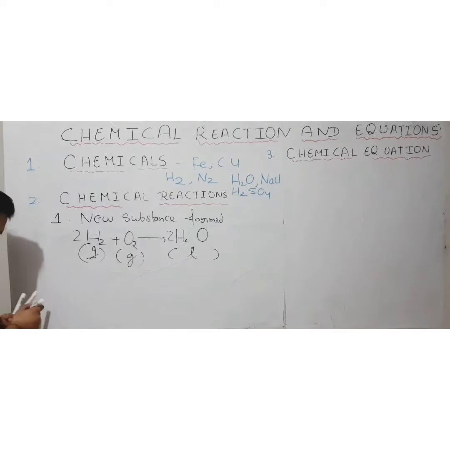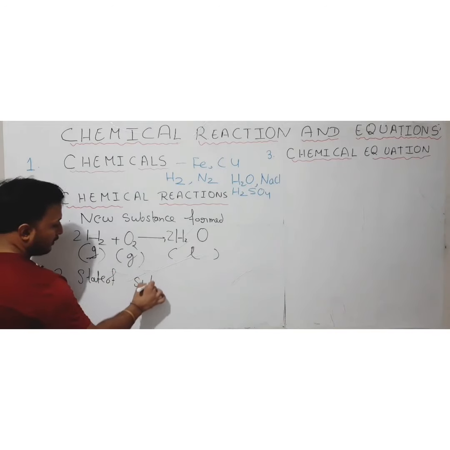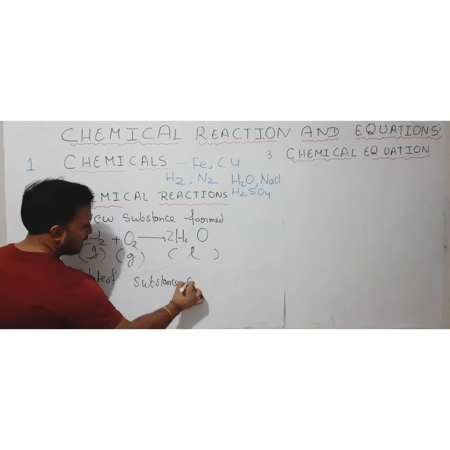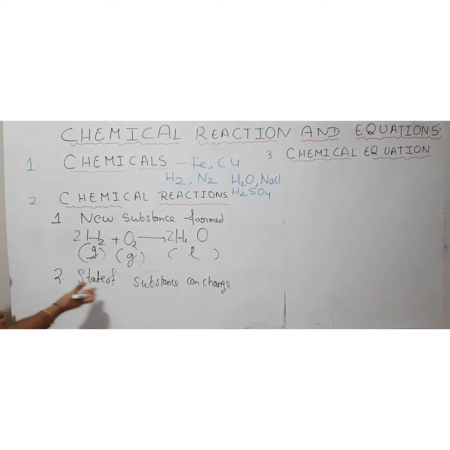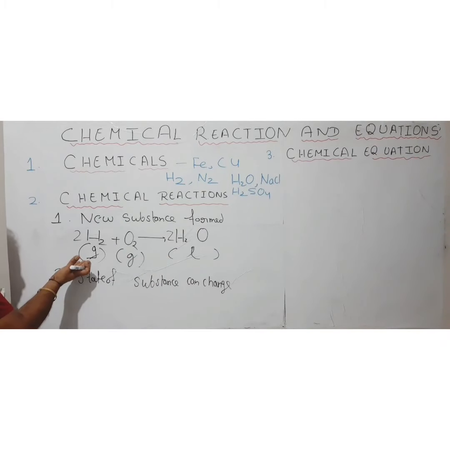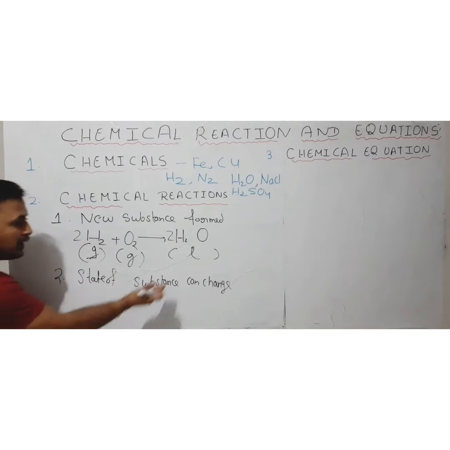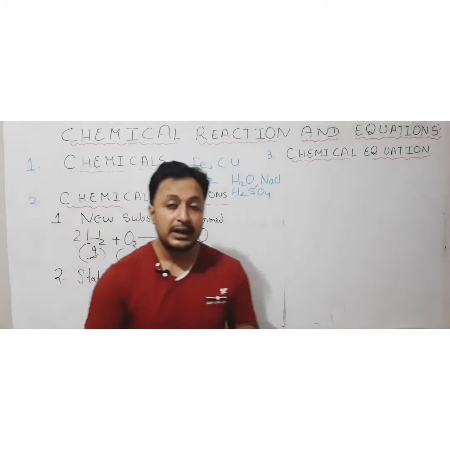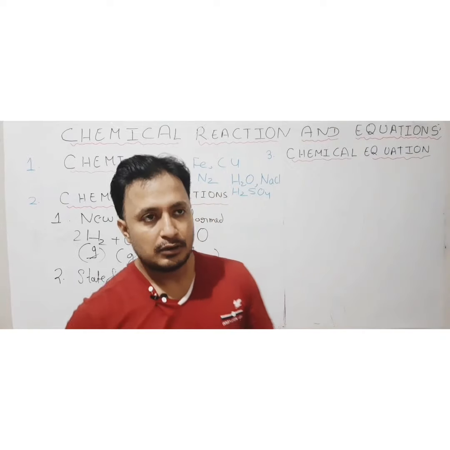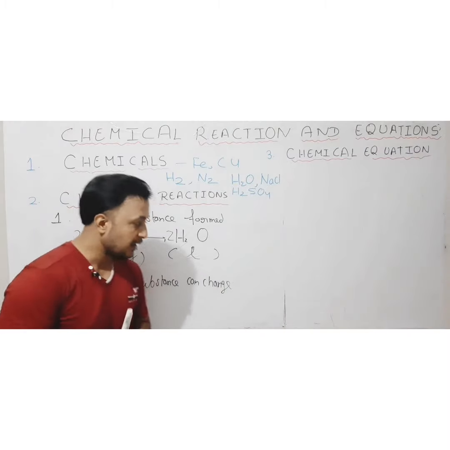Then during the chemical reaction some more things can happen, like the state of the substance can change. As you can see here, the substances which started the process are gases, but the product which we are getting after the process is completed is liquid. So the state of the substance can also change during the process. Not necessarily every time, but it can happen. The state of the substance can change, okay.